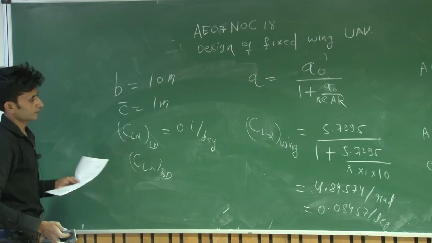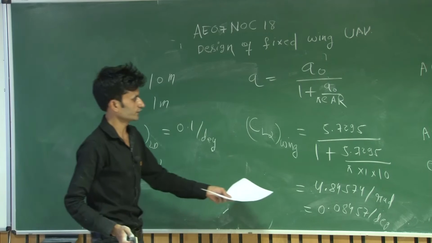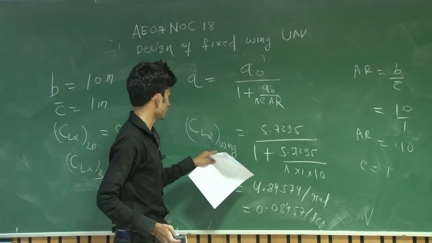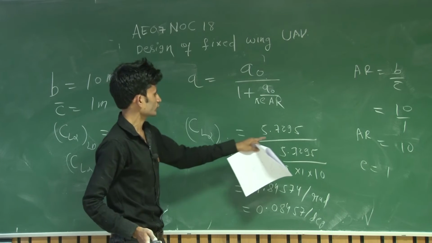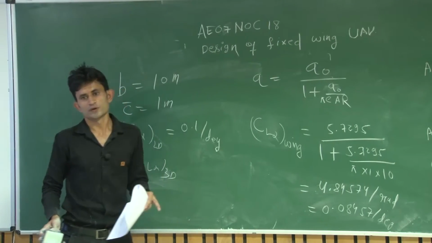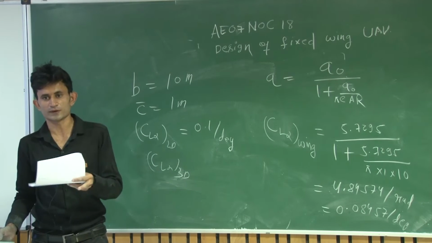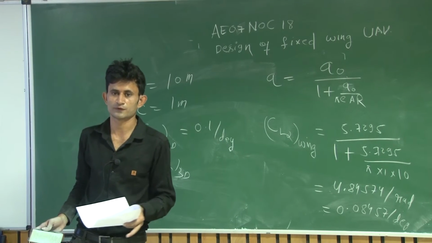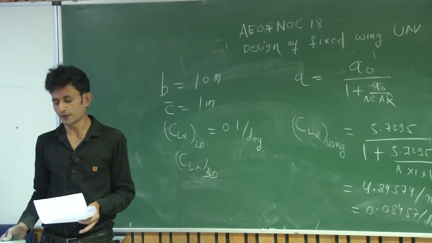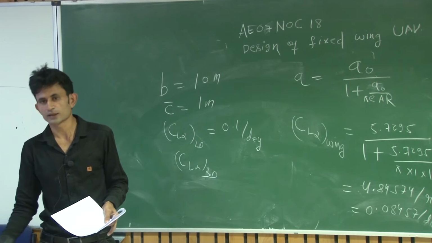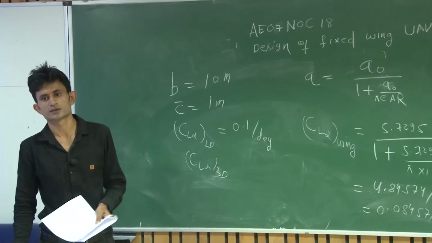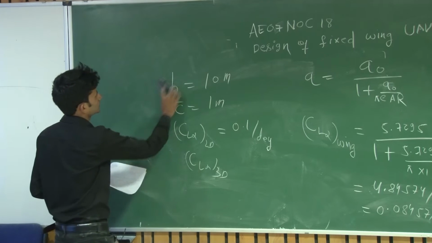If the aspect ratio is infinity, then this term will become 0 and the lift curve slope of the wing and the lift curve slope of the airfoil will be the same. So for infinite aspect ratio, it is called an airfoil, and when you have some finite value, the wing lift curve slope will be less than that of the airfoil. You can see this.